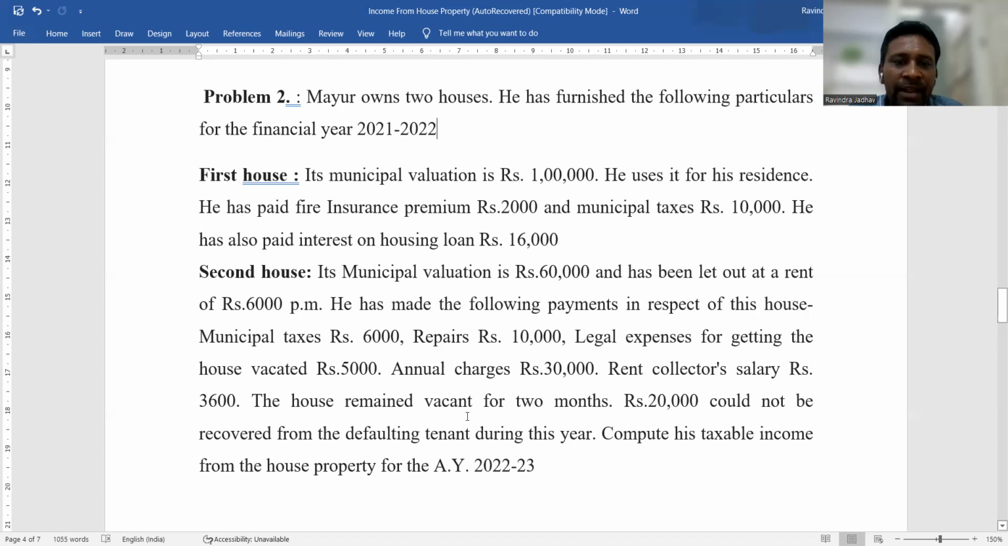The house remained vacant for 2 months. 2 months means 6,000 per month multiplied by 2 months, 12,000 is the loss due to vacancy, and we will deduct it in step number 4. Rupees 20,000 could not be recovered from the defaulting tenant during this year.